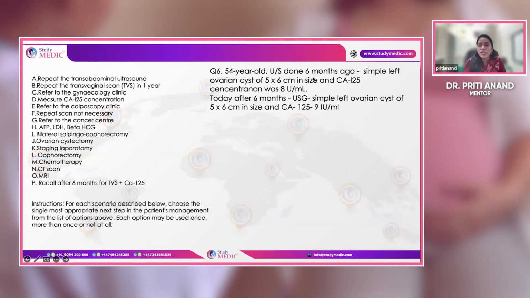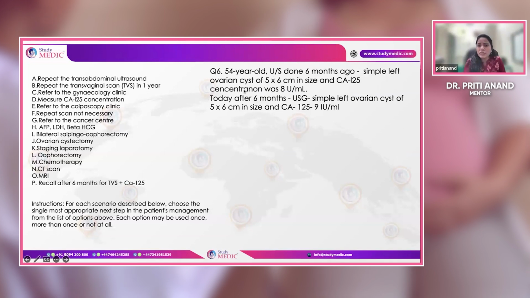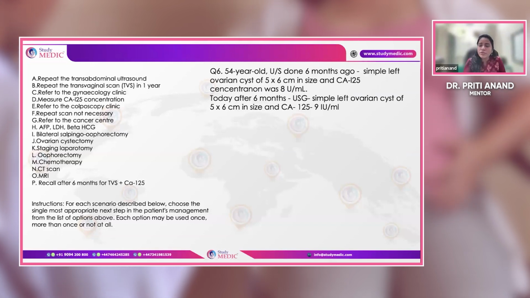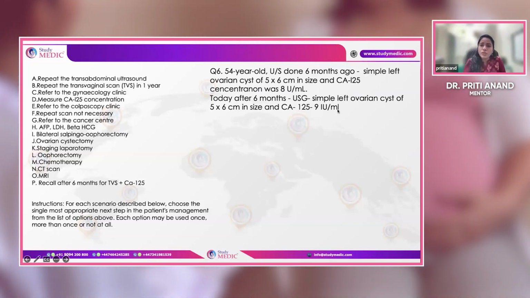A 54-year-old lady had an ultrasound done 6 months ago, which showed a simple left ovarian cyst, 5 by 6 centimeters, with CA-125 of 8. Today, after 6 months of follow-up, the cyst is of the same size and CA-125 is also almost the same.